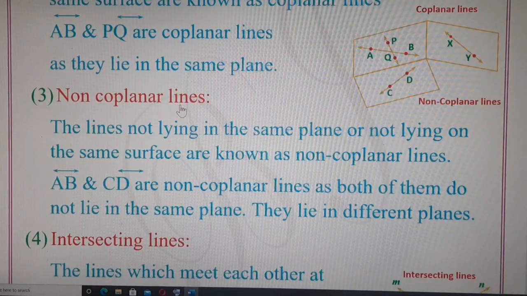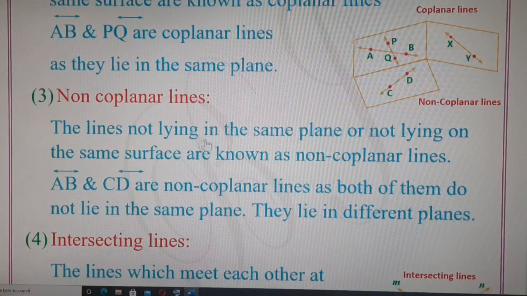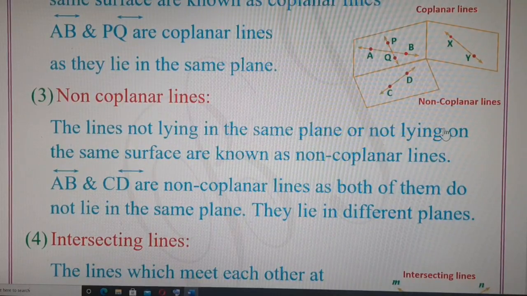What are non-coplanar lines? Non-coplanar lines are lines which do not lie in the same plane or which are not lying on the same surface. They are known as non-coplanar lines.